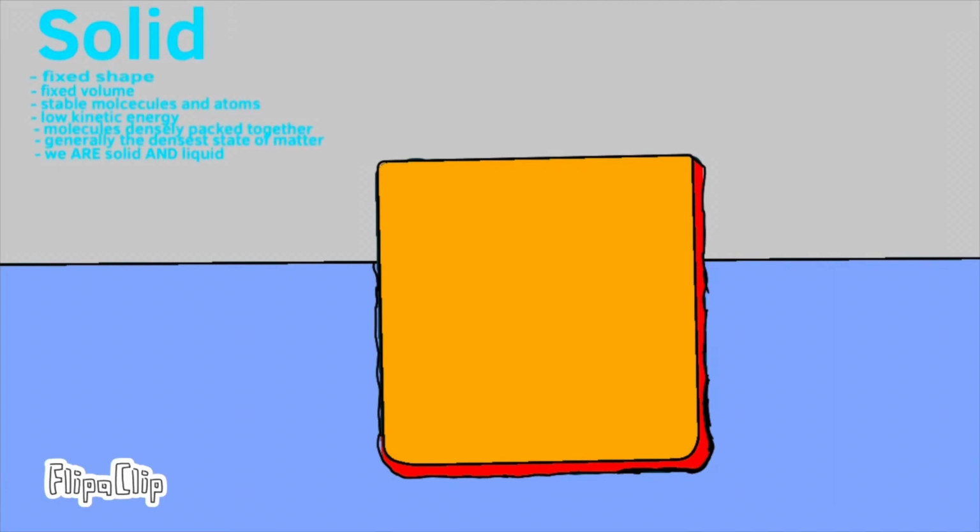Alright, let's review. Solids have a consistent shape, a consistent volume, they have low kinetic energy, and stable molecules and atoms. The molecules are densely packed together. Solids are generally the densest state of matter, of course. And fun fact, we are solid and liquid. More liquid, actually. On to gas.